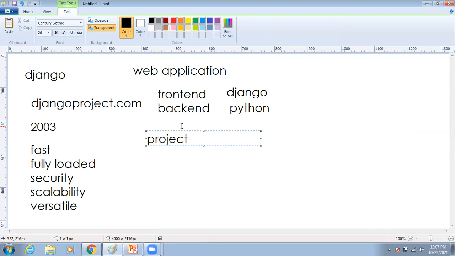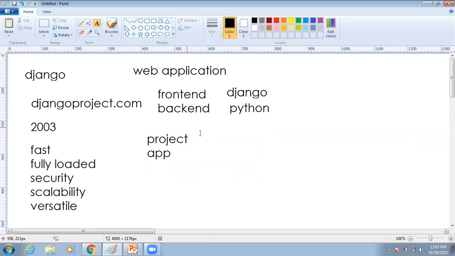For example, I have one bank project. There I have one application for loans, one for current accounts, one for savings accounts. In one project, we can create multiple applications. By using Django only, we create the project and the application. How to create the project and the application, everything will be explained.